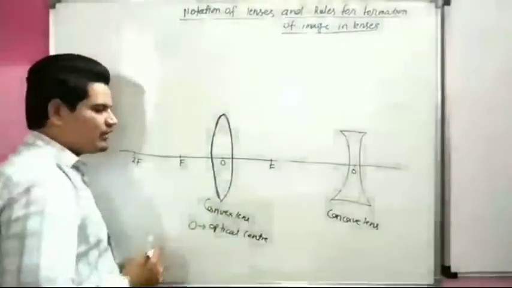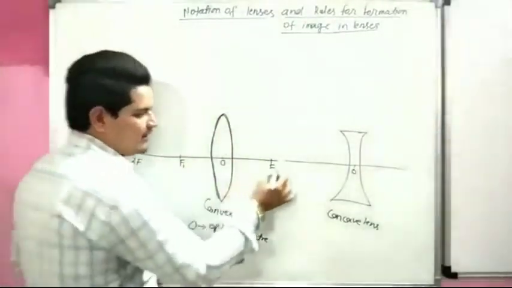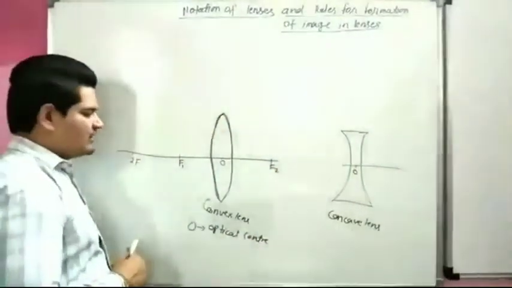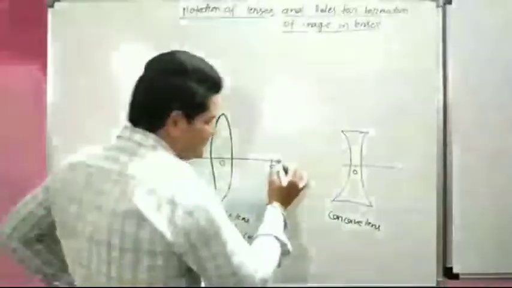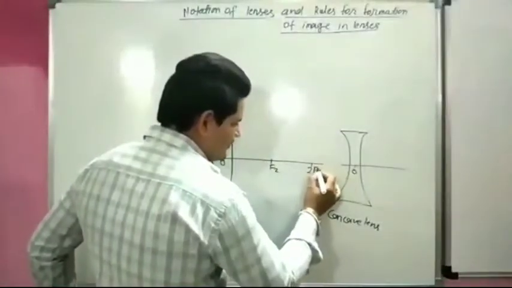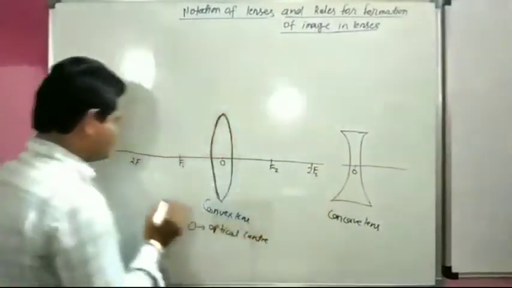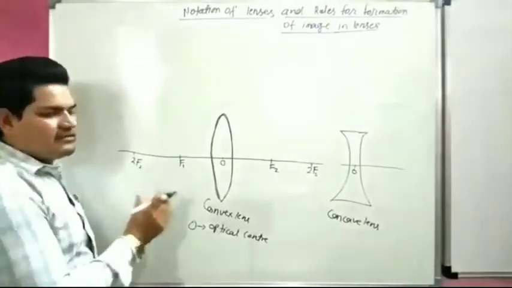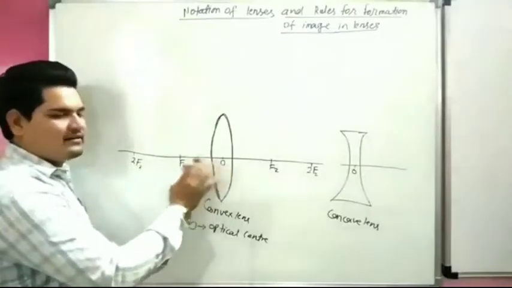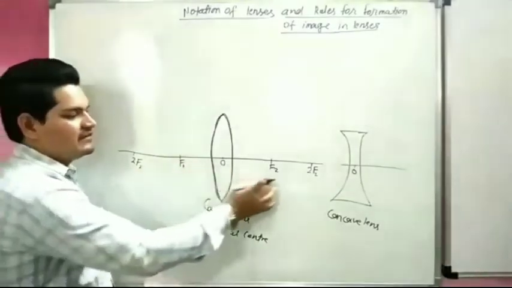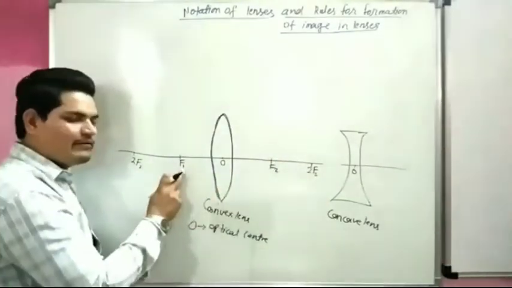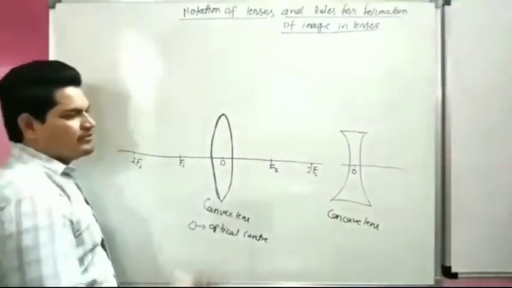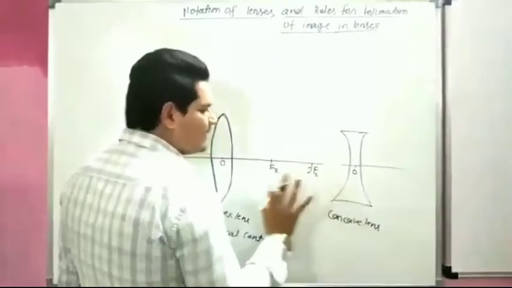So they are called f1 and f2, and double of the focus is 2f1 and 2f2. This is the optical center, this is f1, this is f2, this is 2f1, this is 2f2. Same for the concave lens.